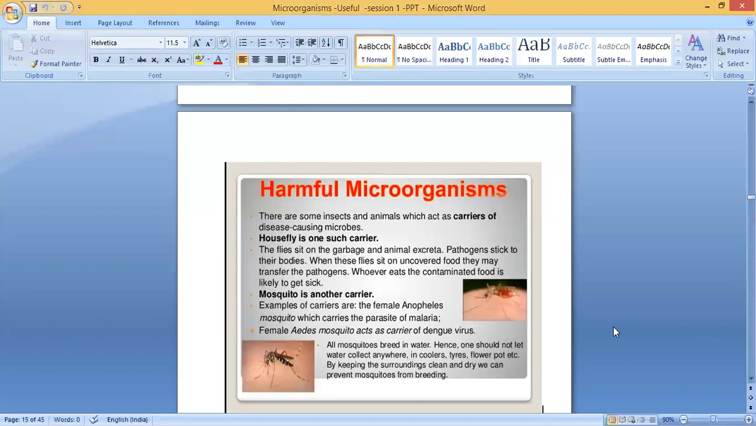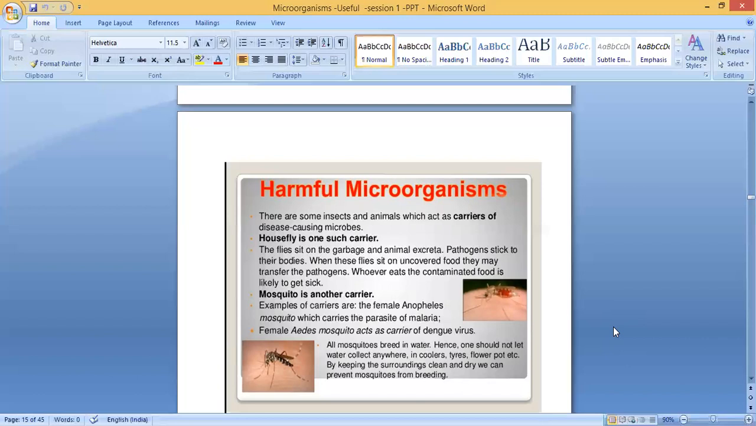Next, harmful microorganisms. There are some insects and animals which act as carriers of disease-causing microbes. I told you just now, mosquitoes. The housefly is another such carrier. The flies sit on garbage and animal excreta. The pathogens stick to their bodies. When these flies sit on uncovered food, they may transfer the pathogens. Whoever eats the contaminated food is likely to get sick.